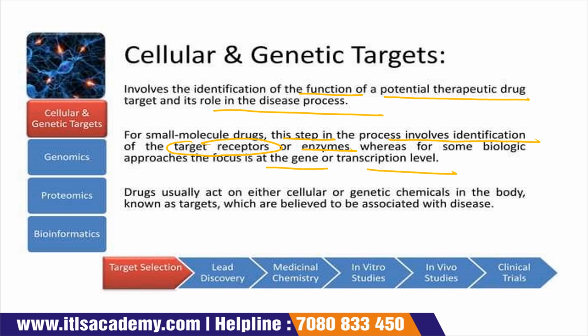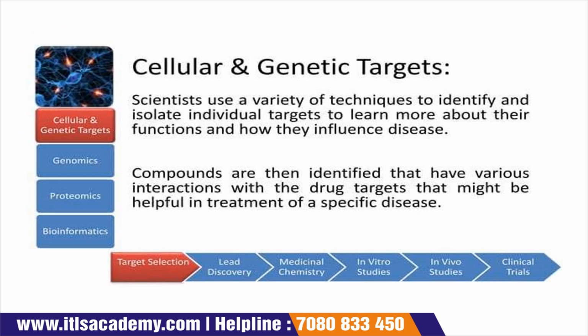Drugs usually act on either a cellular or genetic chemical in the body, known as a target, which is believed to be associated with the disease. Scientists use a variety of techniques to isolate the individual target and then study its function and how it influences the disease.